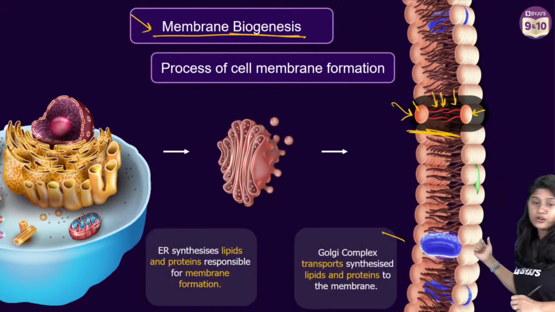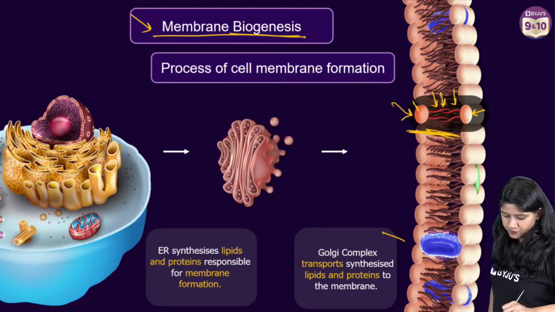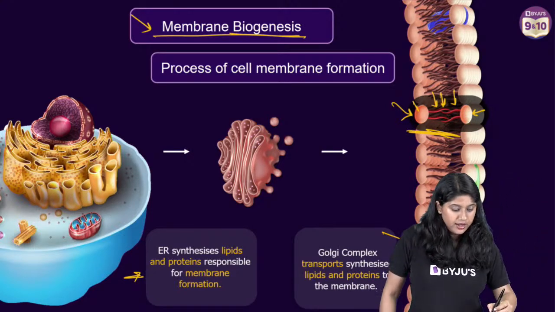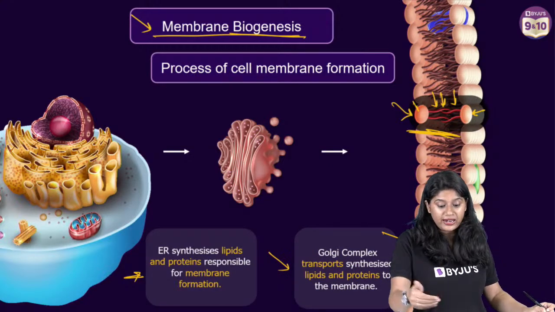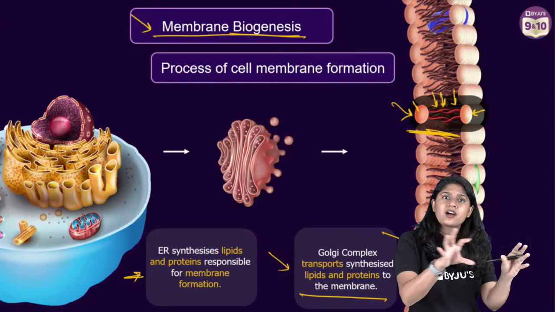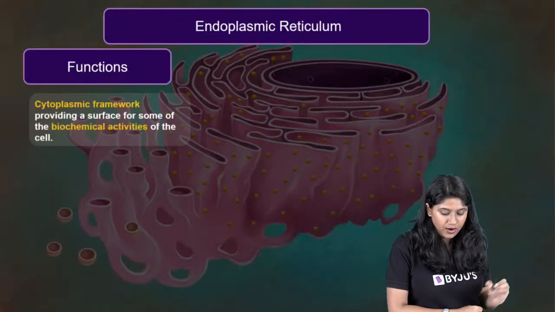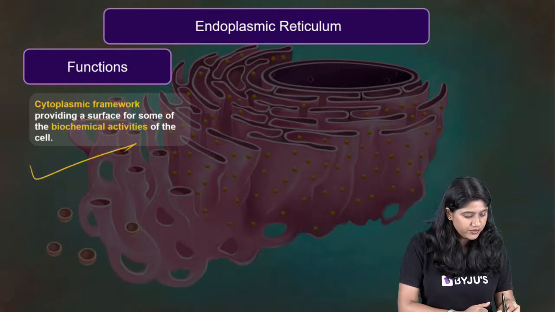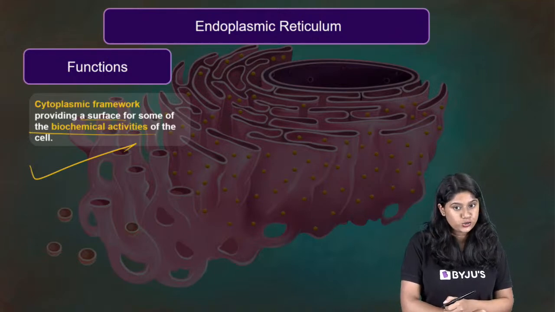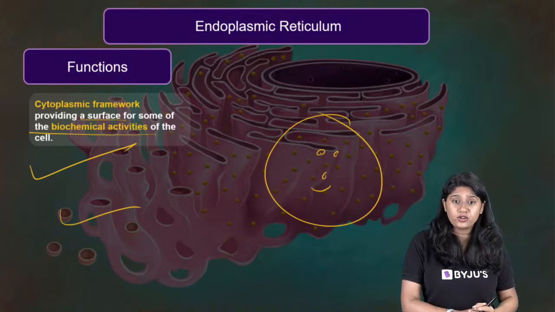So remember this. Take a screenshot of this. I'll move aside. Everyone take a screenshot. Very, very good. Okay. So we saw the synthesis of this, right? And of course, we see that there's a Golgi apparatus. The next organelle that we'll study actually helps in the transportation of the lipids and the proteins. Now, the final function, everyone, is to provide the cytoplasmic framework, and provide the surface for the various biochemical reactions also. No, they're not soluble, Ishika, they're not soluble.